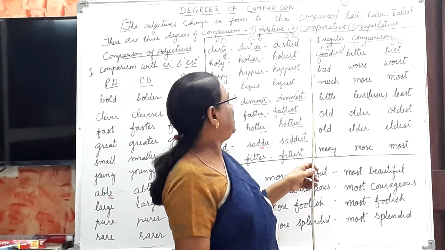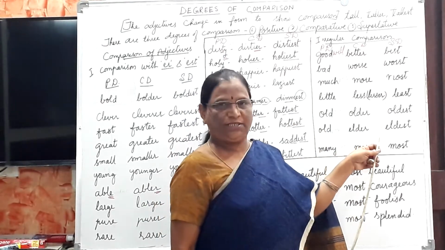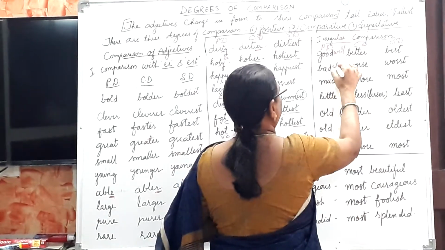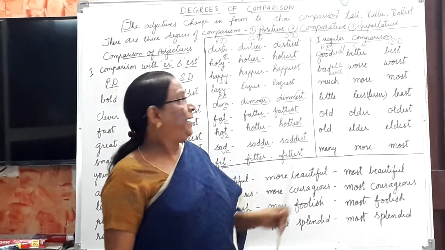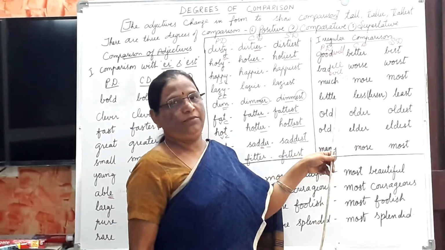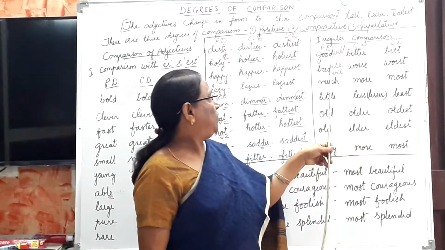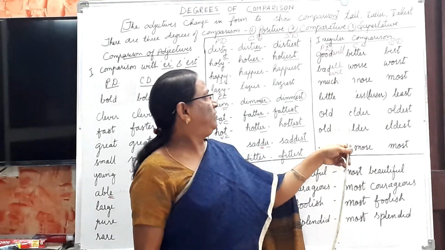And in the same way bad. Bad, worse, worst. Whether it may be bad or ill or evil, all are the same. Bad, worse, worst, or ill, worse, worst, or evil, worse, worst.